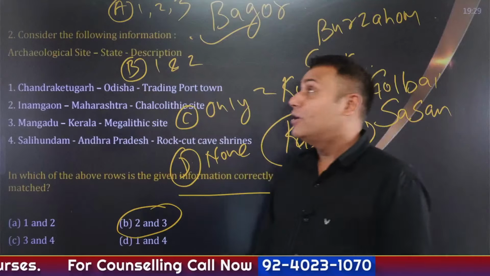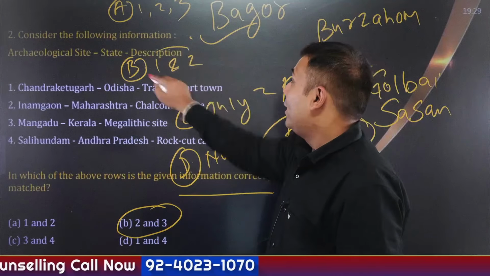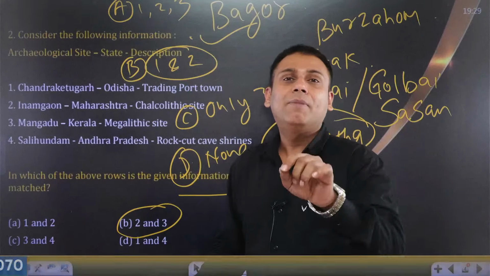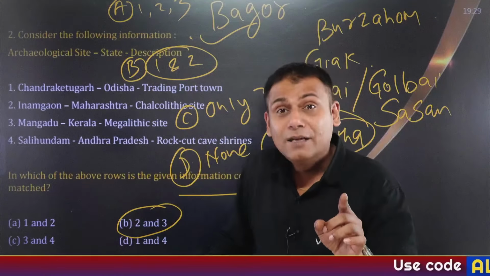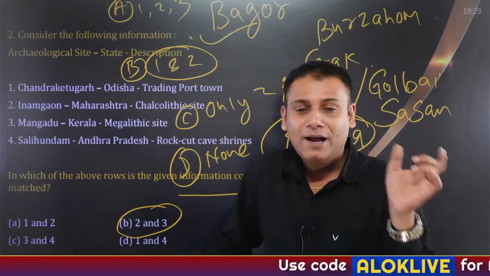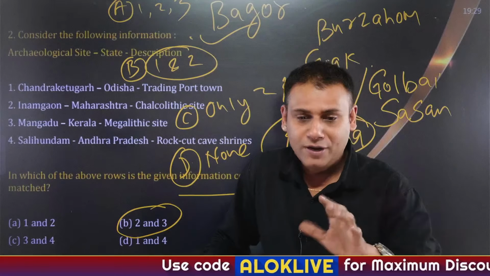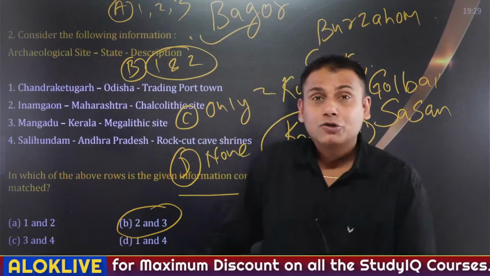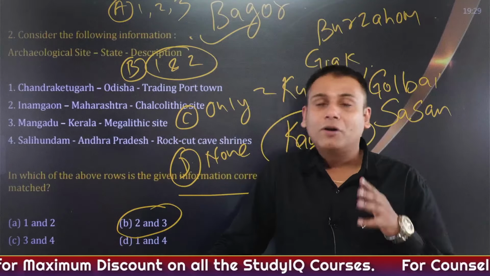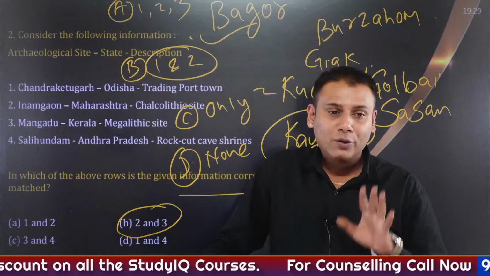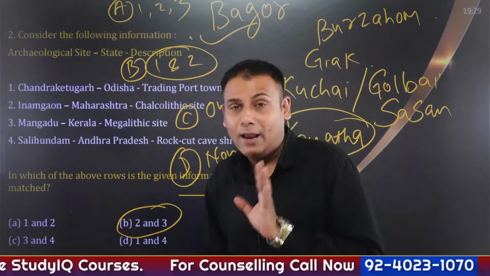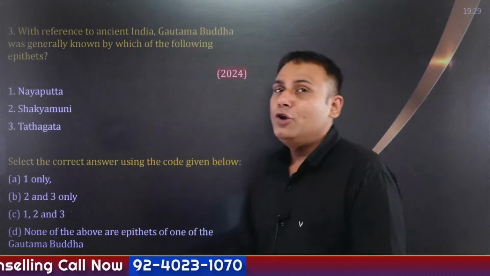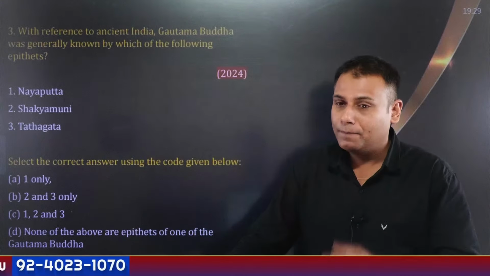The answer to this question is B, that is 1 and 2. Banavali, located in Haryana, and Kalibangan, located in Rajasthan, exhibit Proto-Harappan as well as Harappan cultural phase. Okay, very good, Shreya. Very good, Vikas. So, these sites are very important from the exam perspective. You can expect questions on sites as well. Moving ahead, in the end, I'll be telling you what you need to focus upon.